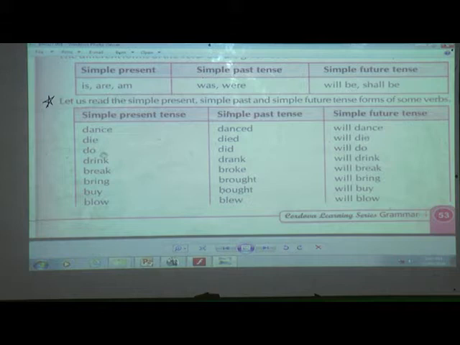Will die. Do, did, will do. Drink, drank, will drink. I hope that you are reading along with me. I am not reading alone. Break, broke, will break. Bring, brought, will bring. Buy, bought, will buy. Now can you see the difference between bring and buy? Yes, bring is brought, buy is bought. Blow, past tense of blow is blew, and future is will blow.